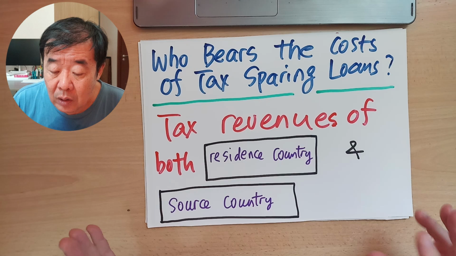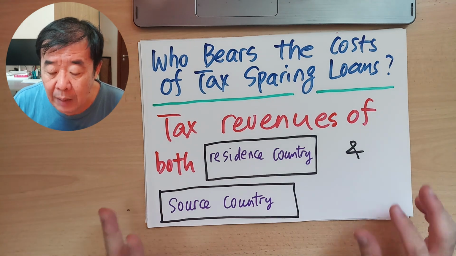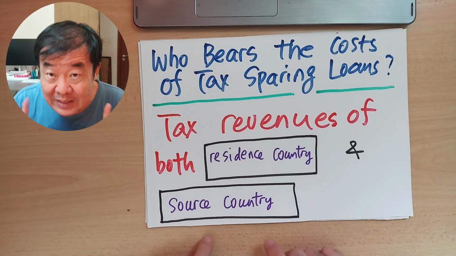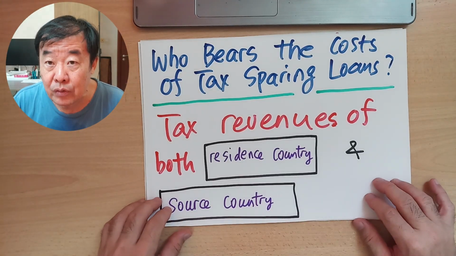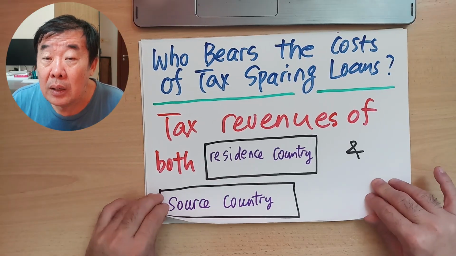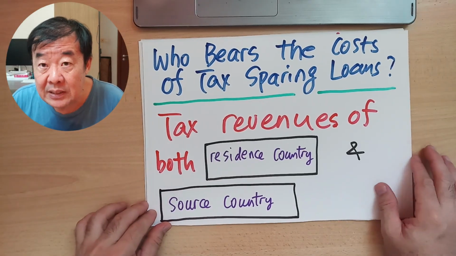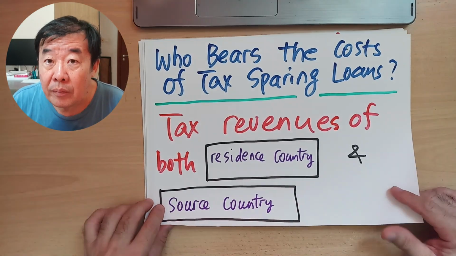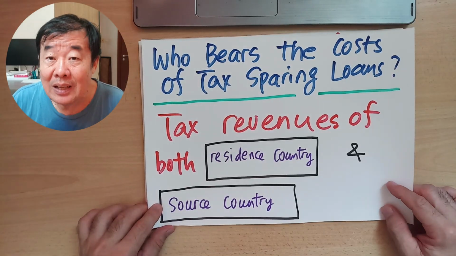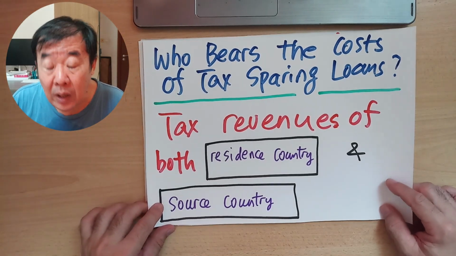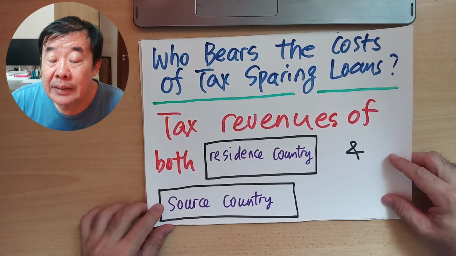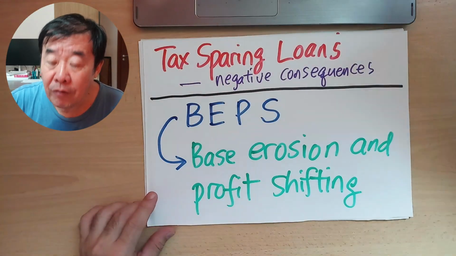The cost of tax-sparing loans is backed by the tax revenues of both the resident country and the host or source country, meaning the tax revenue of these two countries is reduced just to facilitate this tax-sparing loan. Correct? Because in theory, both countries give up some tax, waive some tax, to promote economic activities. So at the end of the day, who bears the cost? The tax revenue of the two countries involved.